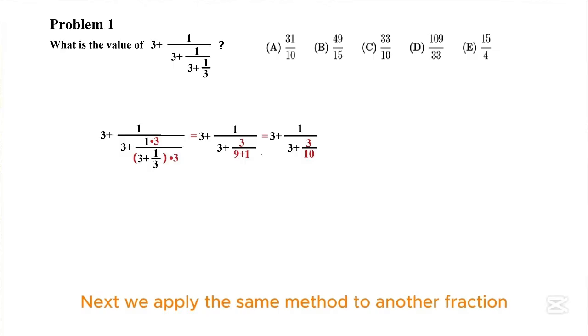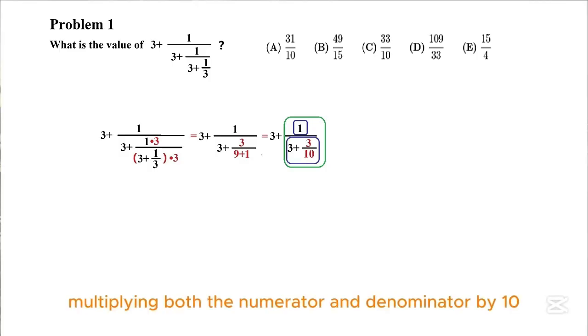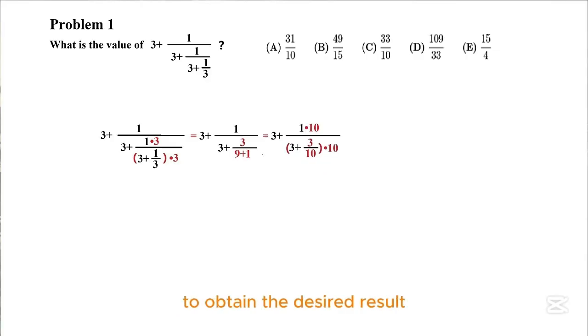Next, we apply the same method to another fraction. Multiplying both the numerator and denominator by 10 to obtain the desired result.